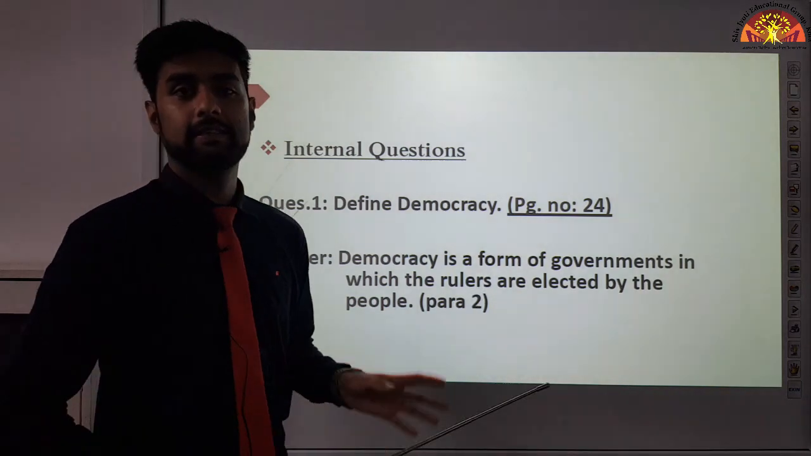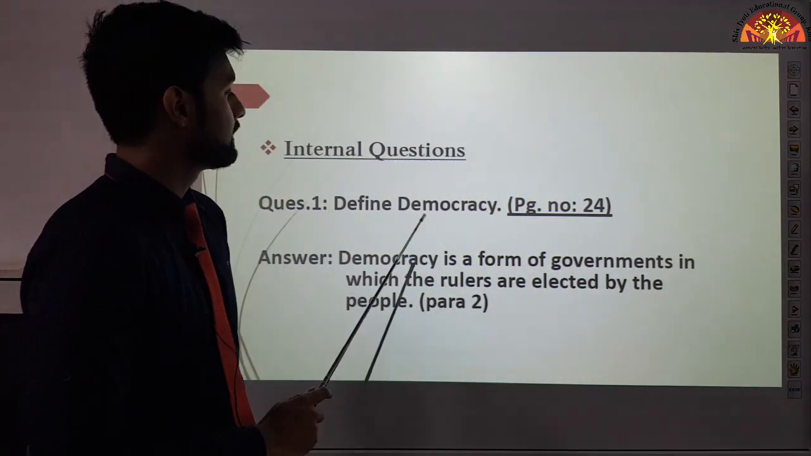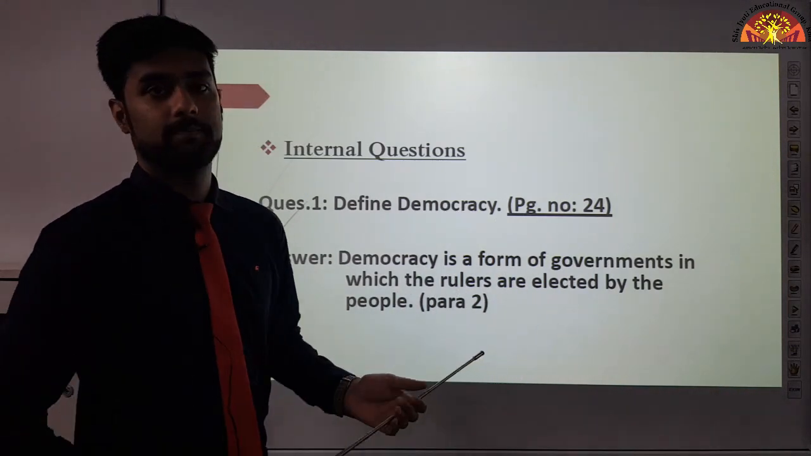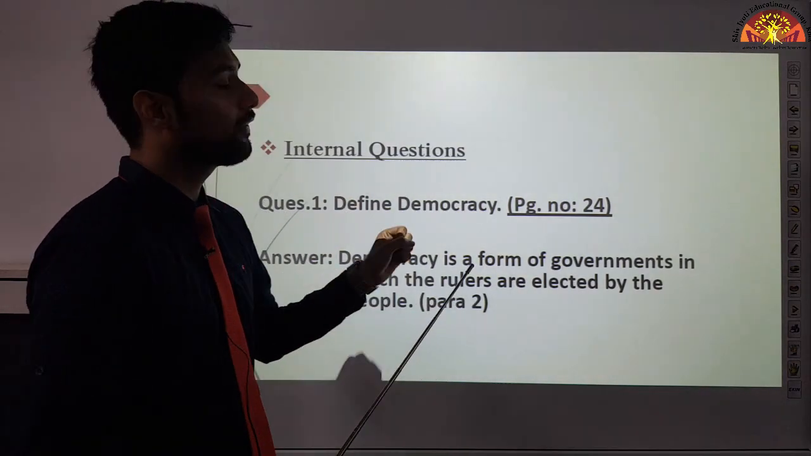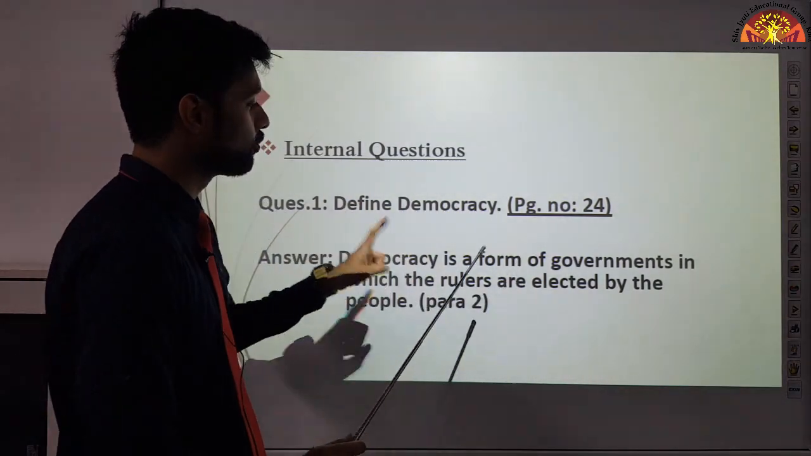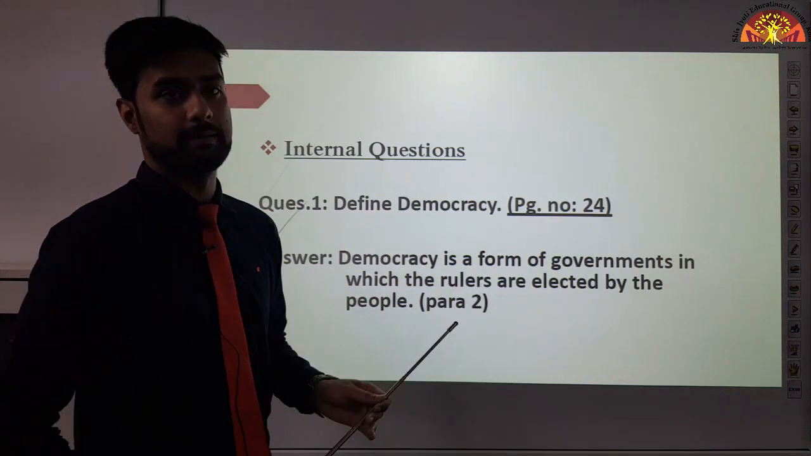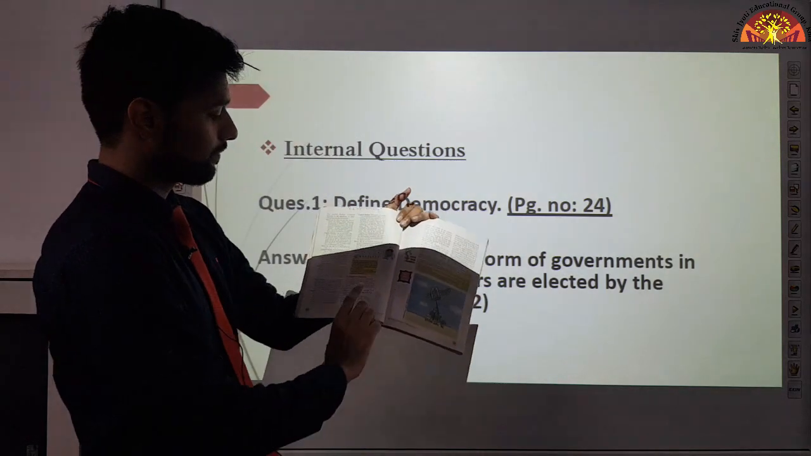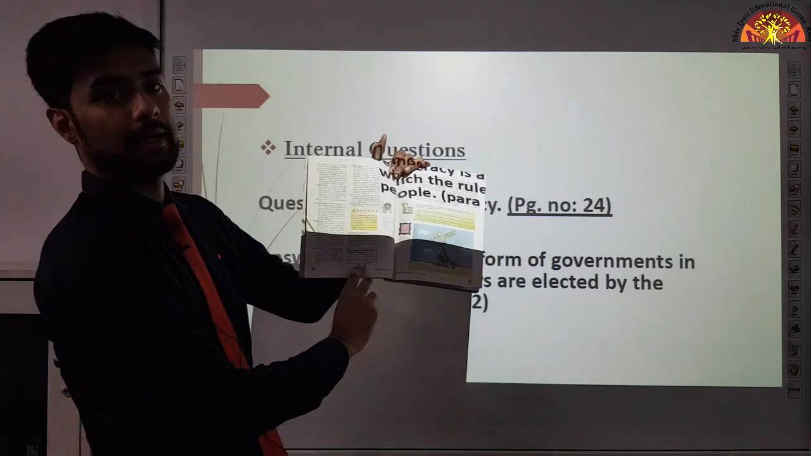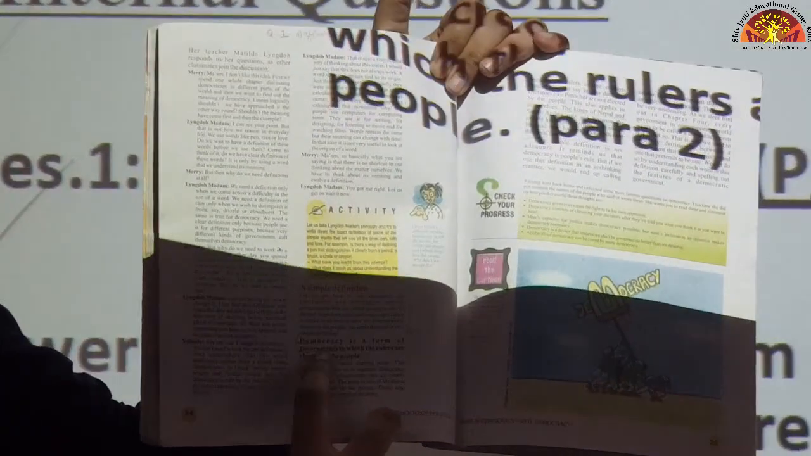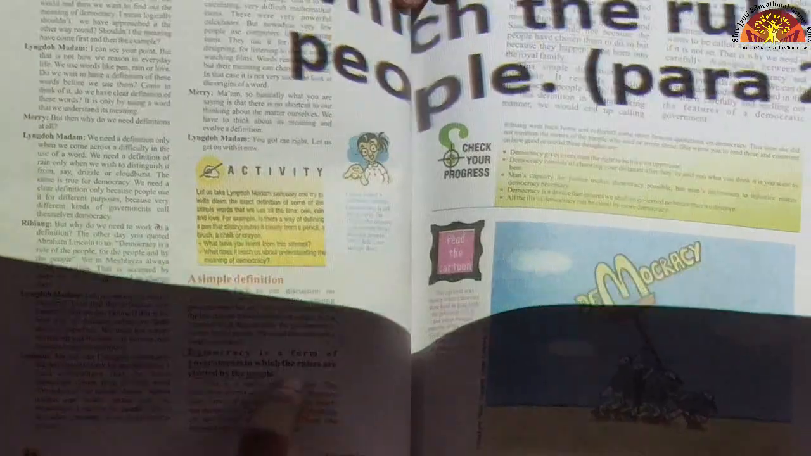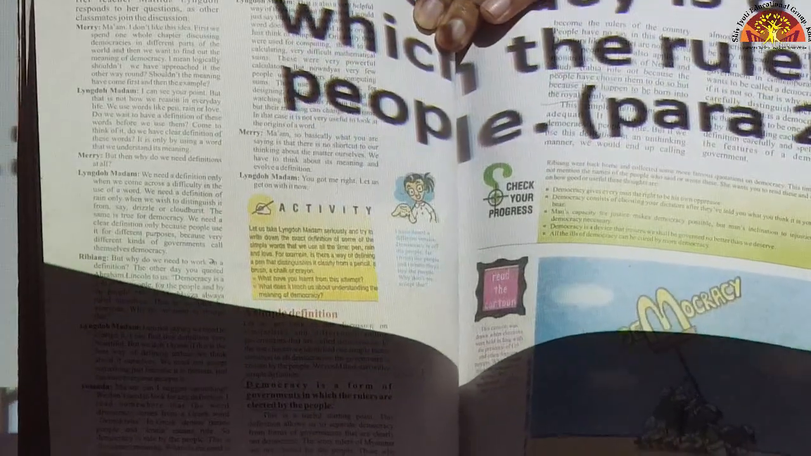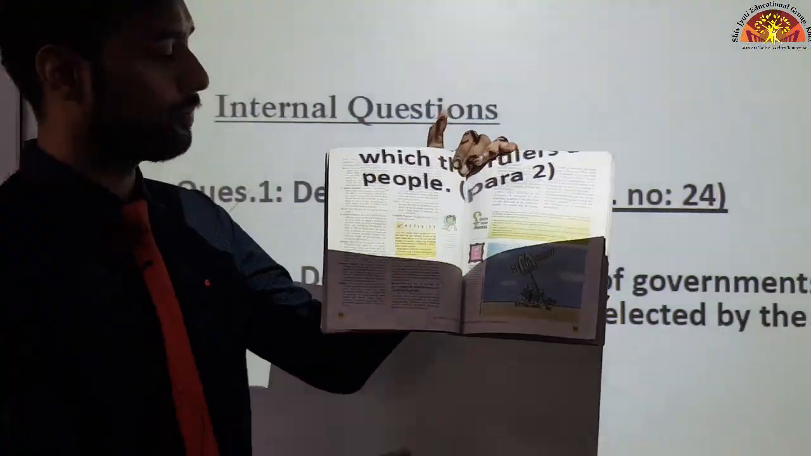First, let me explain this, then I'll help you mark in your book. See, democracy is a form of government in which the rulers are elected by the people. Okay? What is democracy? It is a form of government. Government की वो form होती है जिसमें जो rulers होते हैं, they are elected by the people. Now, where will you mark it? On page number 24, okay, last, second para. Okay? It's written in bold, you will be able to see it very clearly. It's written in bold, democracy is a form of government in which the rulers are elected by the people. It's very easy to see. Okay? Mark it in your books with a pencil.